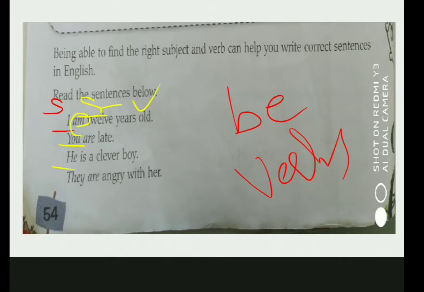Now see he. If we talk about he, it is singular or plural? It is singular. हम एक लड़के के बारे में बात कर रहे हैं. So that is why we use is. Now come to they. They is plural. तो अगर तुम्हारा subject they है, plural है, तो verb कैसा होगा? Plural होगा. So find out. They are. Are is plural, right? So here, this is what is explained as subject-verb agreement. Is this clear? I hope it is clear.